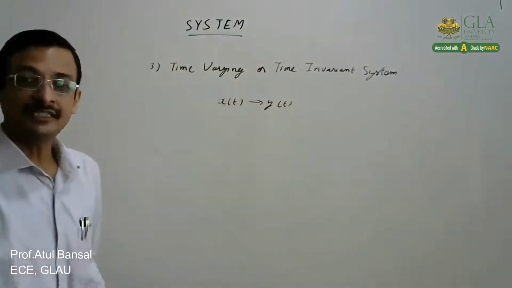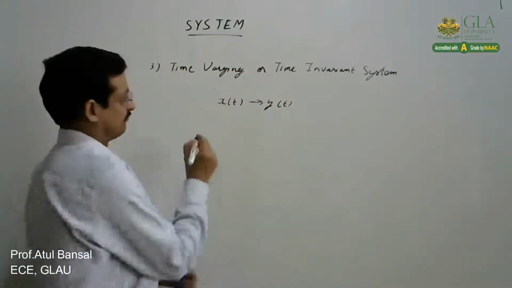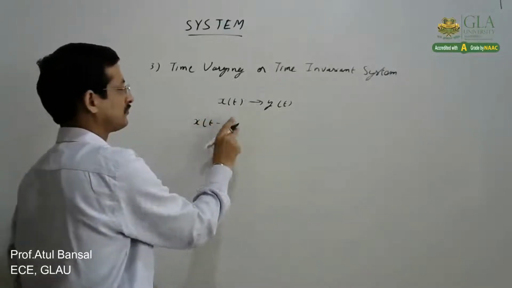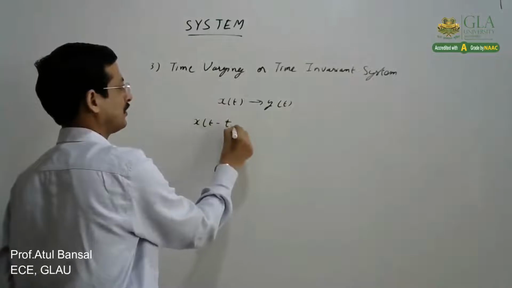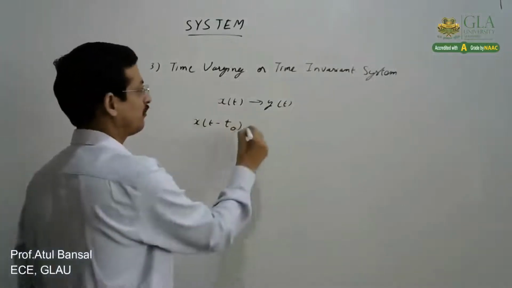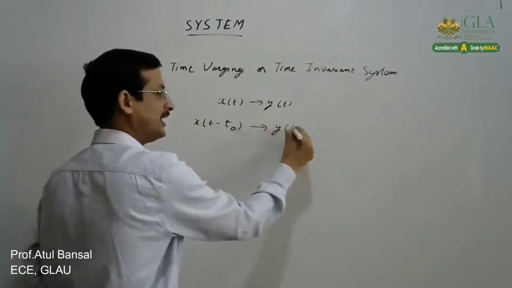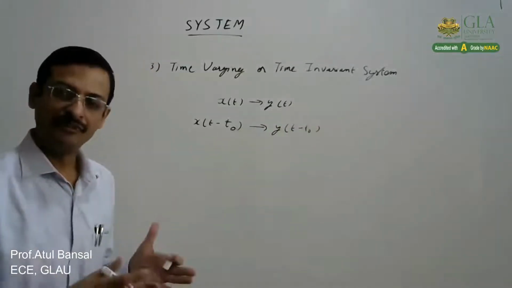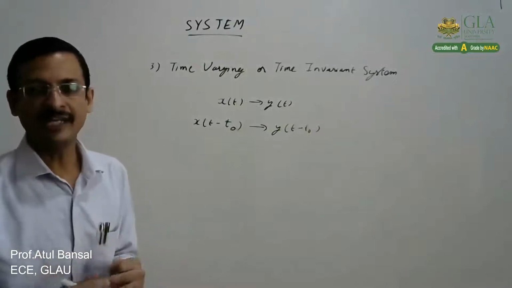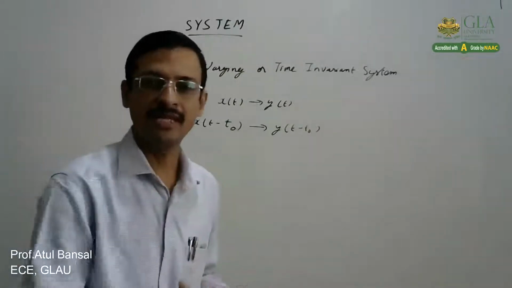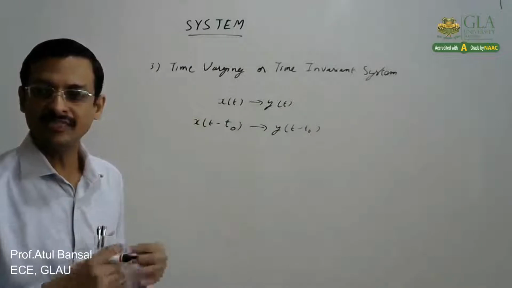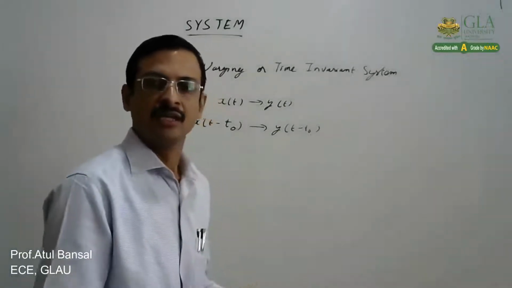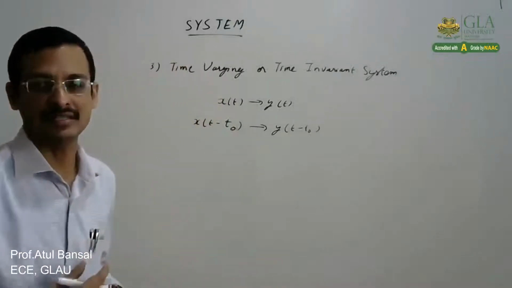then the time shift in the input signal should produce an identical time shift in the output. That means if we give an input x(t) to get y(t), and now we apply this input after some delayed time or maybe advanced, that is time shifted, then the output signal should be equally delayed or advanced.